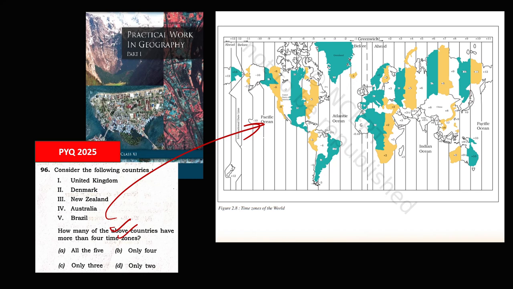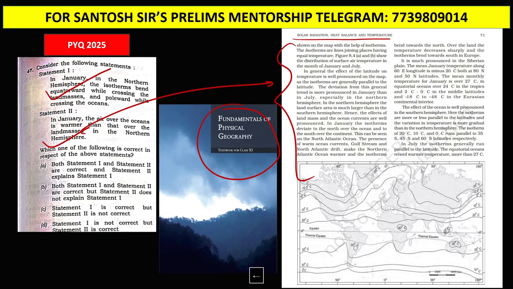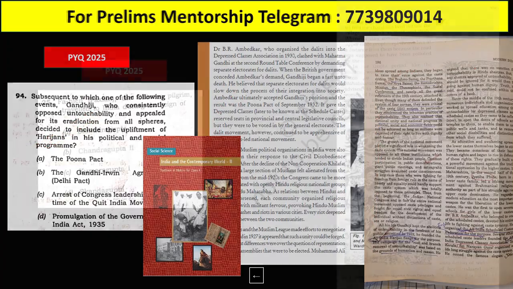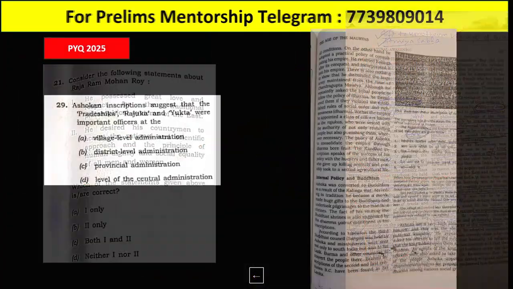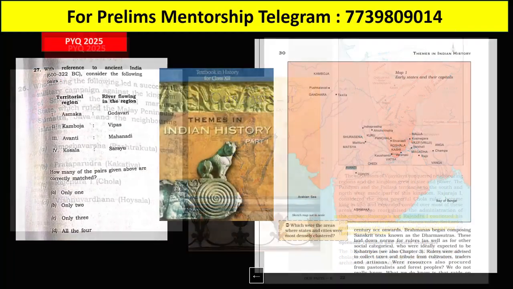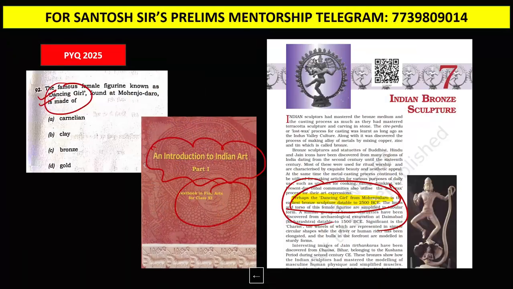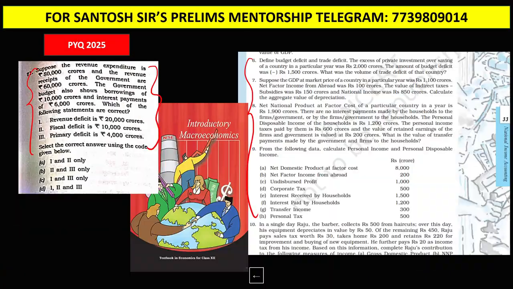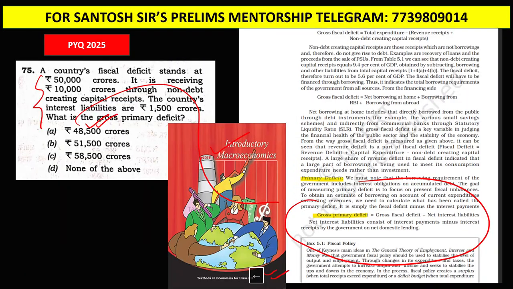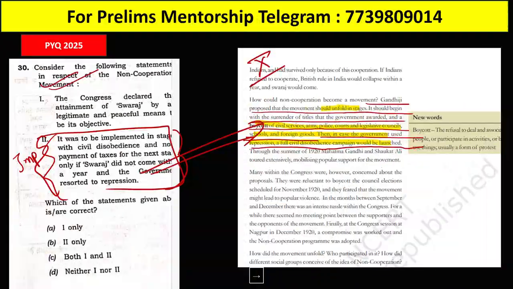The point is, if you count here how many questions: 1, 2, 3, 4, 5, 6, 7, all the way to 21. So 20 plus questions were directly from the NCERT.